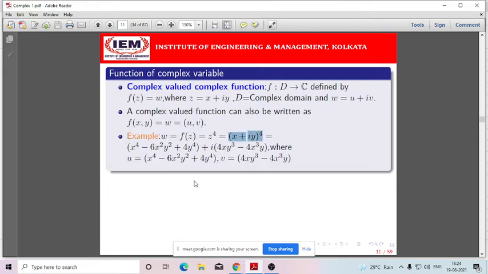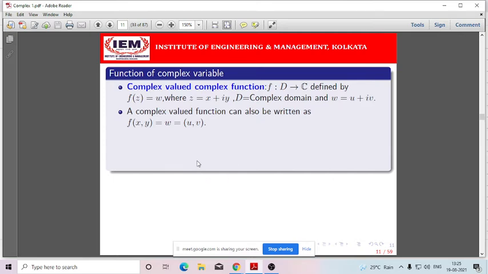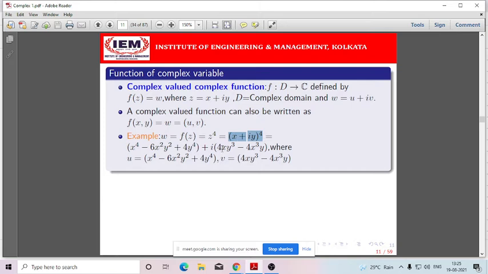You know that if I expand the expression (x plus y) to the power n, then in the expansion I will get n plus 1 terms, namely x to the power n, plus nC1 x to the power n minus 1 y, plus nC2 x to the power n minus 2 y square. So in that way, since (x plus iy) to the power 4, n plus 1 terms means I will get 5 terms.